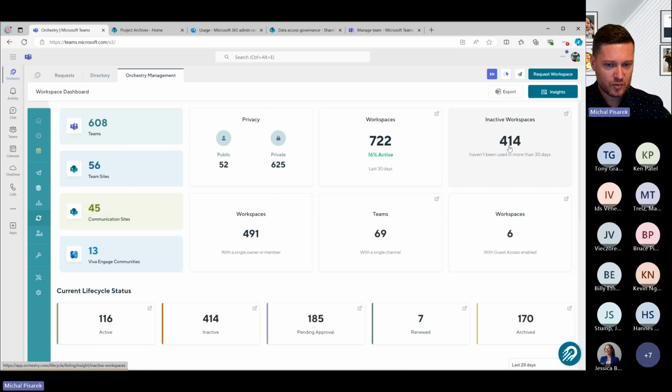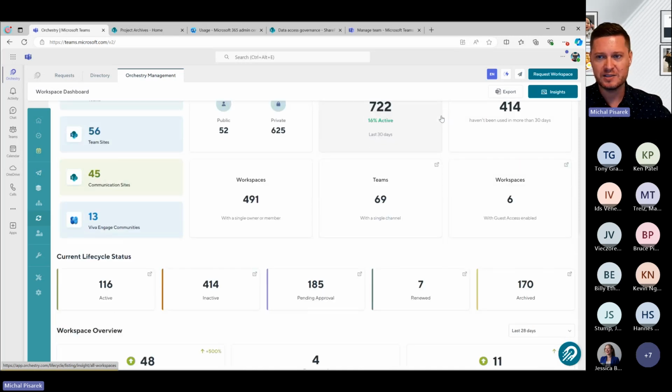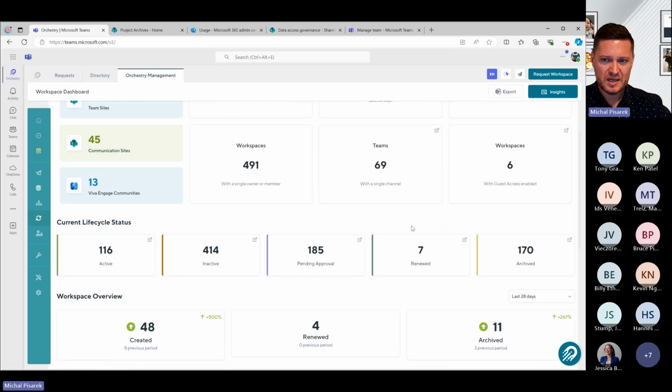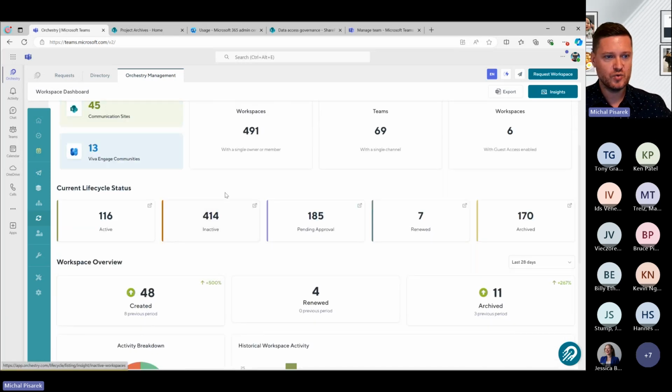So we go in, we put in Orchestry, and we're like, yep, 84% of your workspaces, or a bunch of them, haven't been active for more than 30 days. Not really that useful if we can't help you manage the life cycle and manage the archiving of this. But of course, this is something that we can do with Orchestry. Okay, so down the bottom here, you can see we have a current lifecycle status associated with.